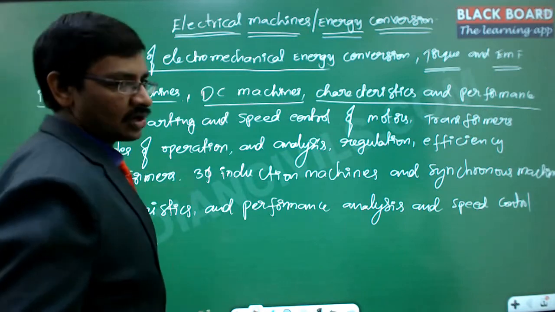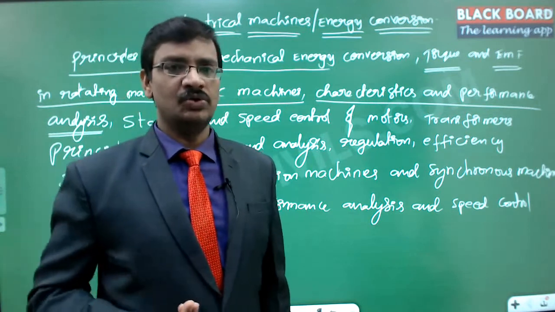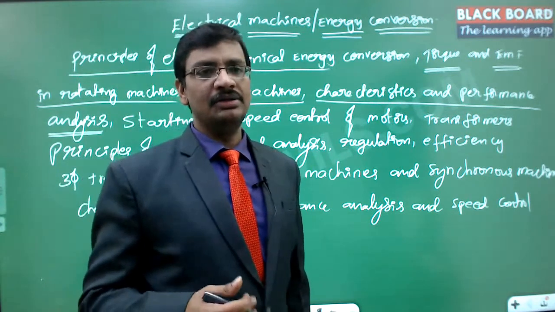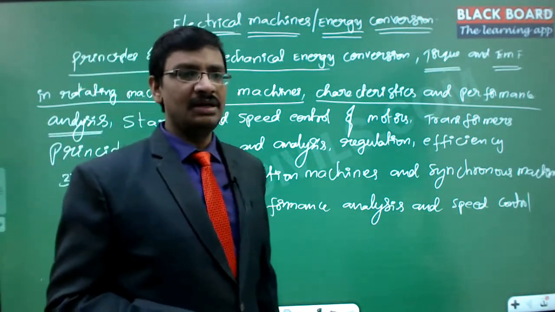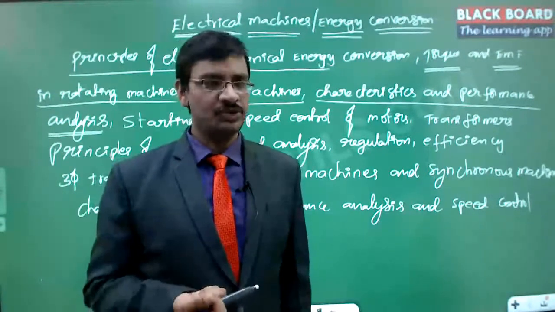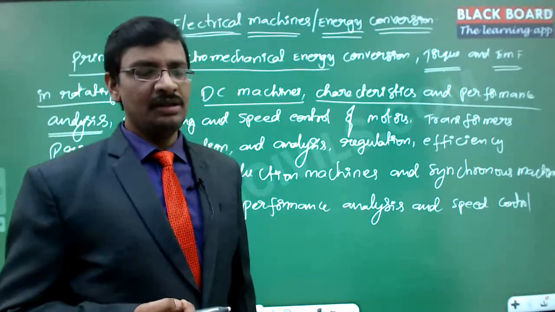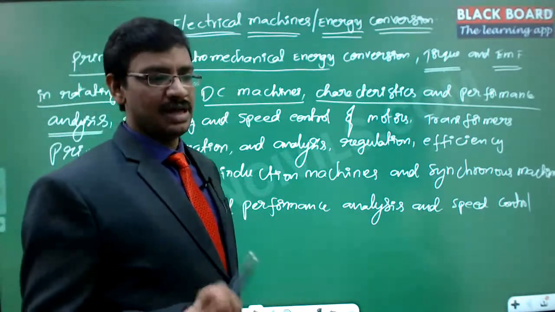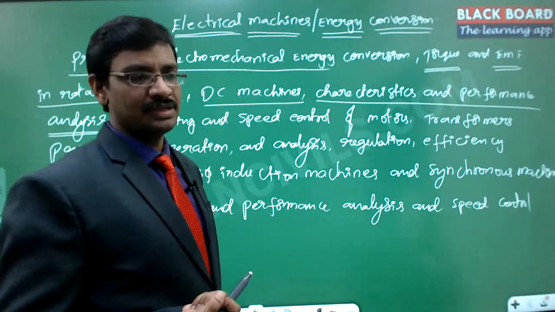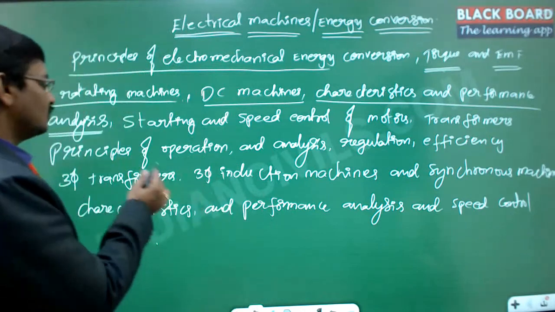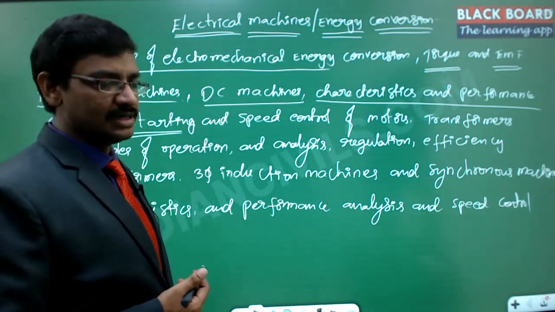And then whenever we talk about any electrical motor, we are worried about the speed of the motor, how much speed it is rotating and how we can control it. Starting itself is a little bit of a problem in the case of motors, because during starting it will drag a huge amount of current, and that can damage the circuit. So how do we start a machine with a lower amount of current and still be able to start it? There are certain methods of starting, which we are going to study as part of the starting of a DC machine.